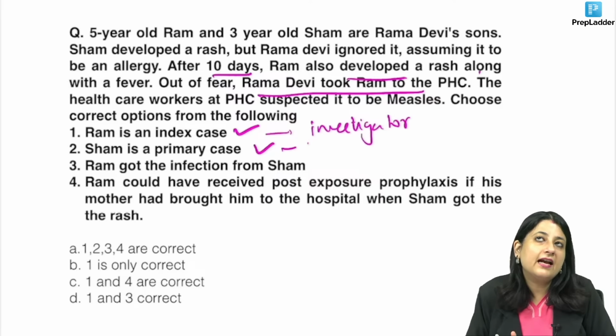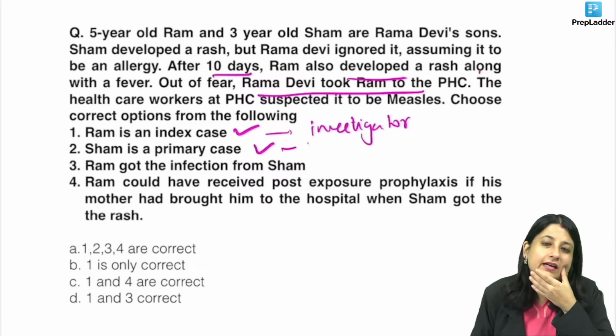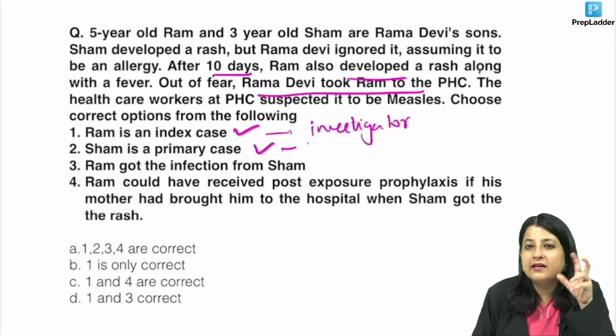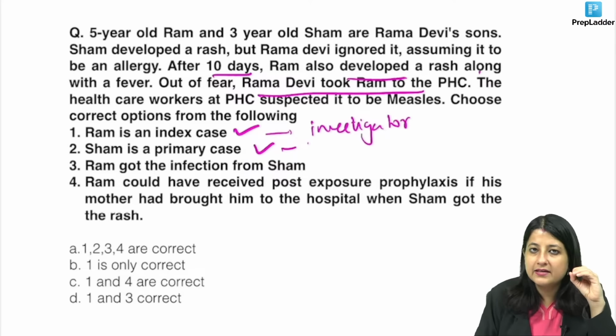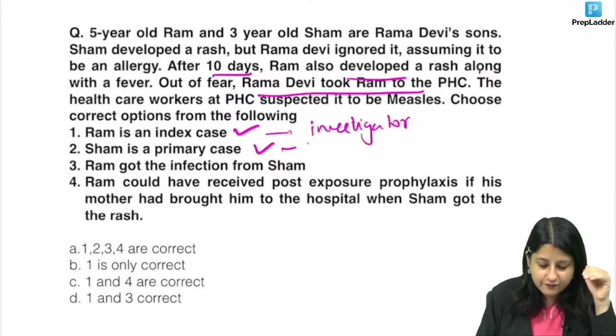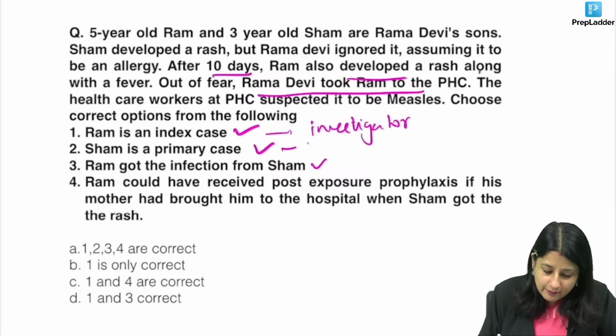Now, in between, if they had added that some Karan and Arjun also came to visit their house and they developed the rash too, what would Karan and Arjun be? Karan and Arjun would have become the secondary cases. Secondary cases are cases that develop disease following exposure to a primary case. Are you understanding? Now, Ram got the infection from Sham. Is it clear? Of course, Ram got the infection. Ram got the infection from Sham. Ram could have received post-exposure prophylaxis if his mother had brought him to the hospital when Sham got the rash.